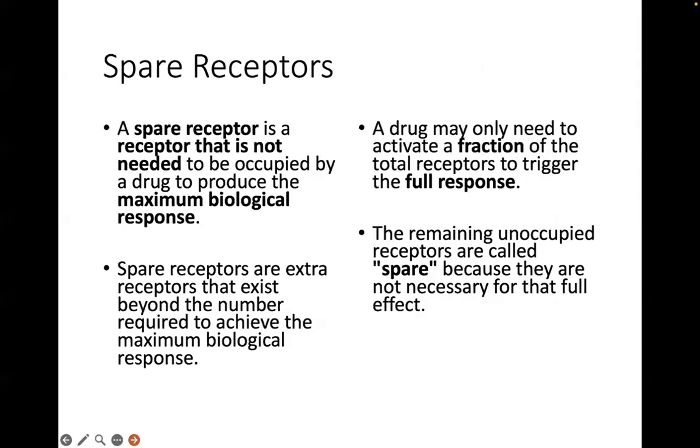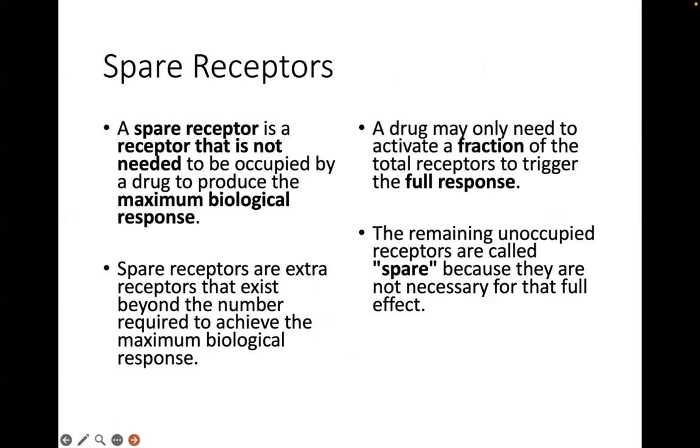Okay. Now let's go to the concept of spare receptors, no? So what are spare receptors? A spare receptor is a receptor that will not need to be occupied for a drug to produce a maximum biologic response.